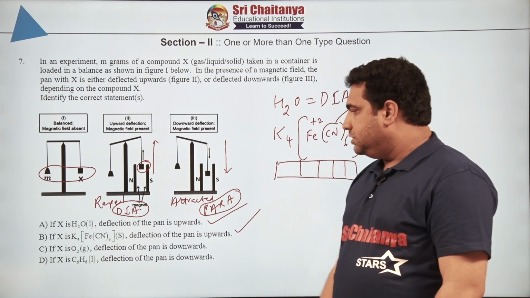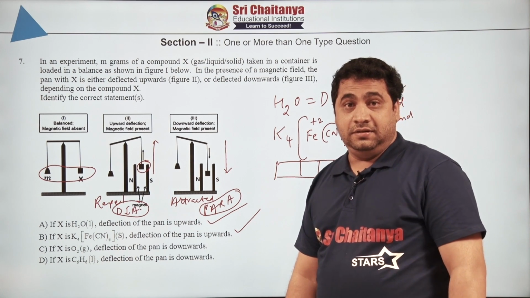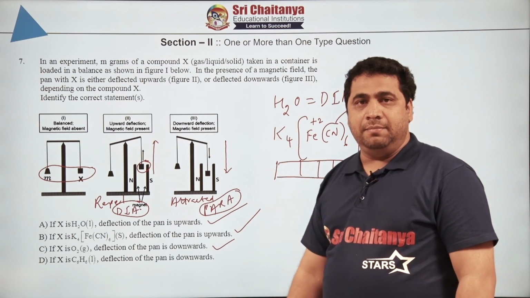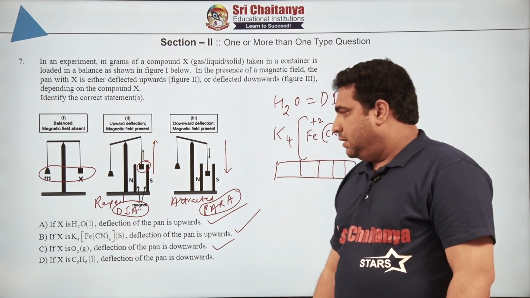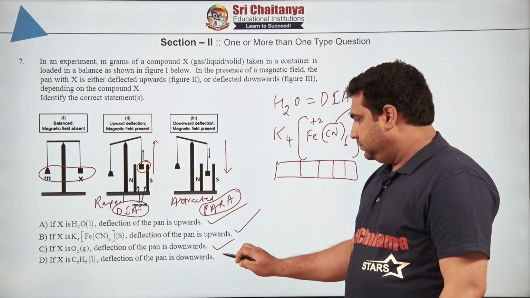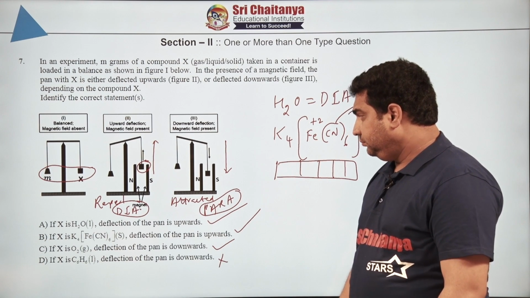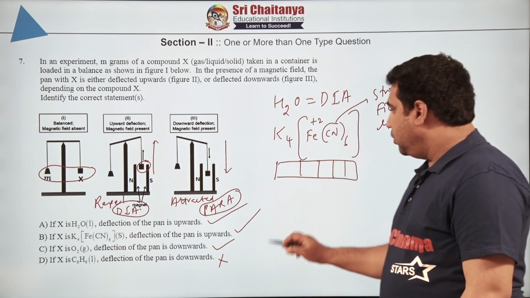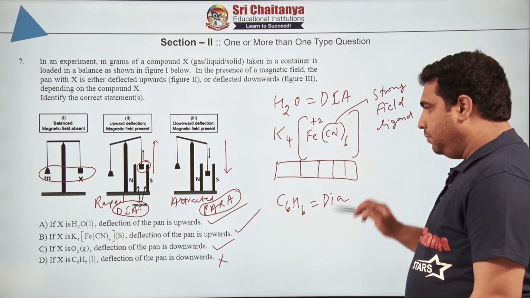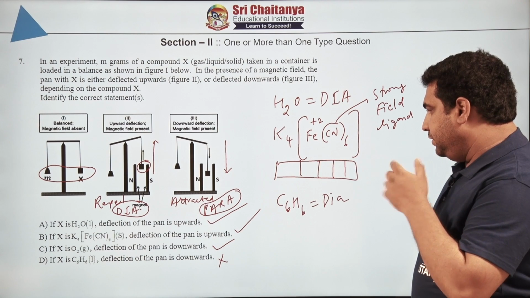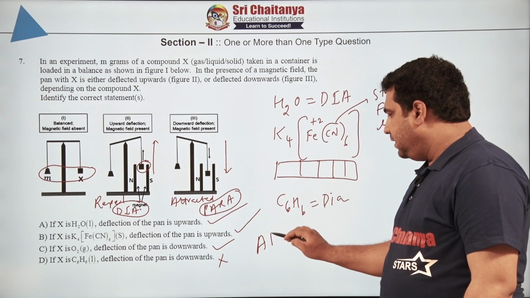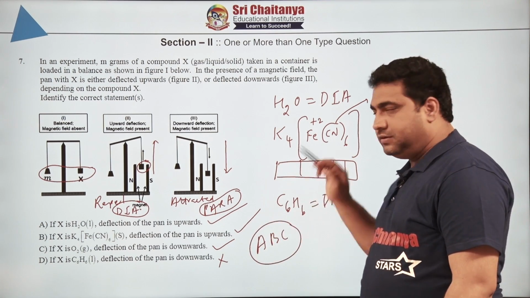C, if X is oxygen, deflection of the pan is downwards. Yes, we studied in molecular orbital theory that oxygen is a paramagnetic substance, correct. If X is benzene, deflection of the pan is downward. No, this is wrong, because benzene is a diamagnetic compound. Downward is wrong. Good. Therefore, the answer is what? Tell me all of you. A, B, and C is the answer here.